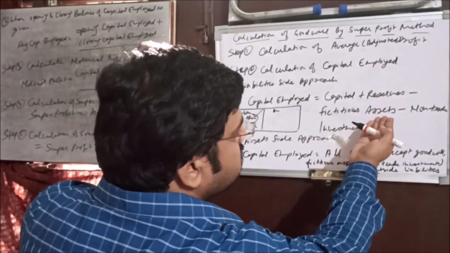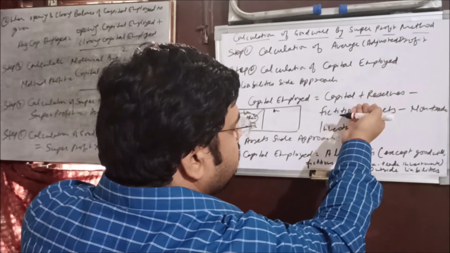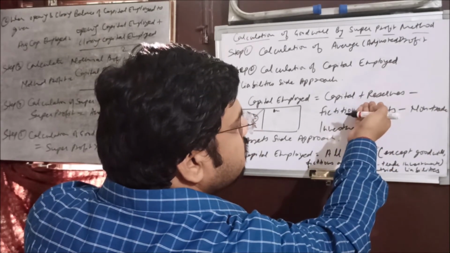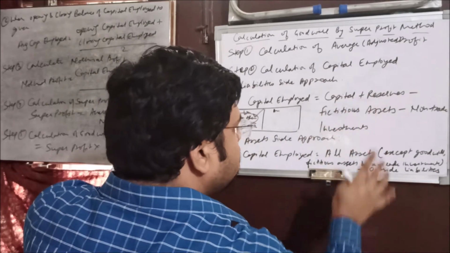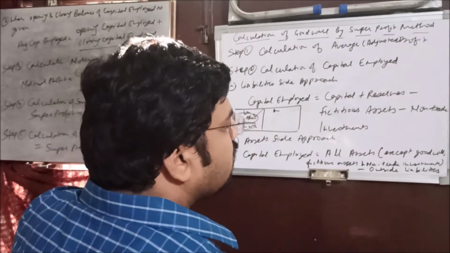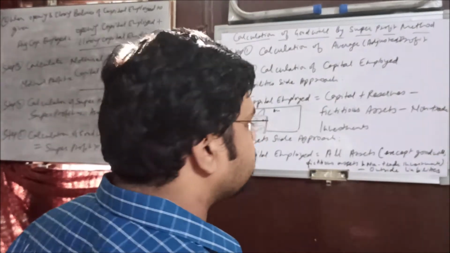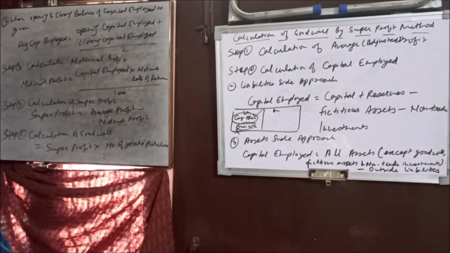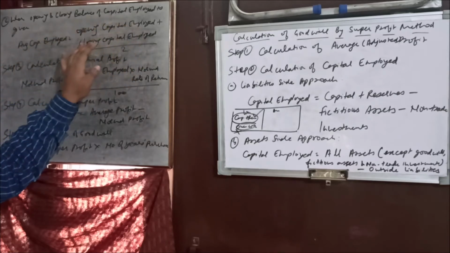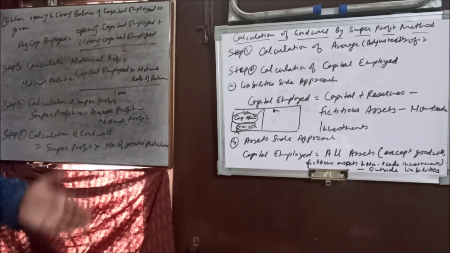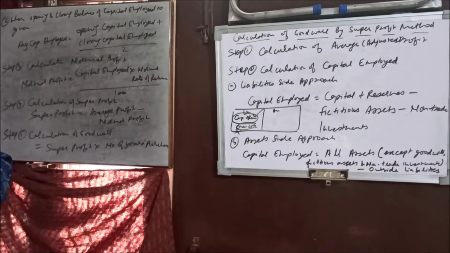The same procedure is followed here. We are deliberately not adding the outside liabilities here, just adding capital and reserve. So there are 2 ways to reach the same destination. The third one is different, and it is followed only when that particular situation is given in the question. When the opening and closing balance of capital employed are given separately, you need to calculate the average capital employed: opening capital employed plus closing capital employed divided by 2. That average will be taken for further consideration.